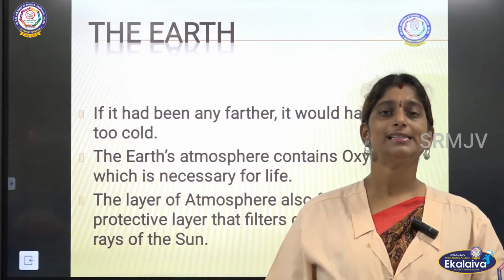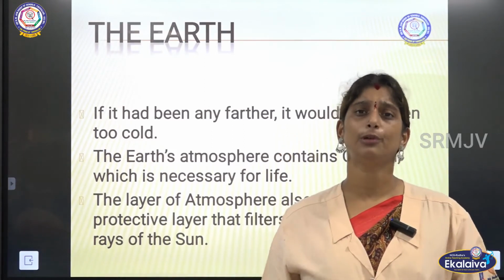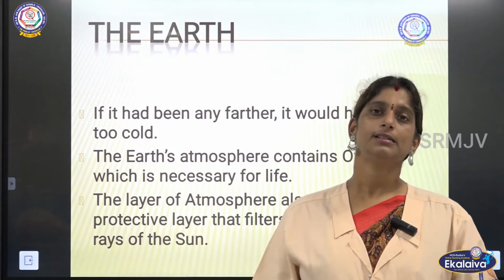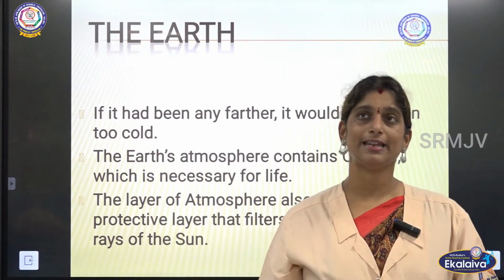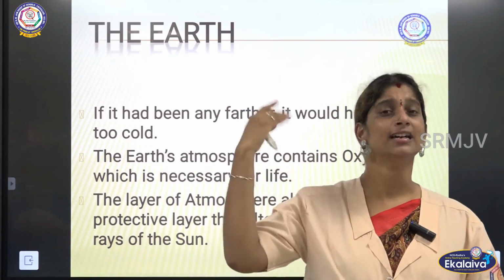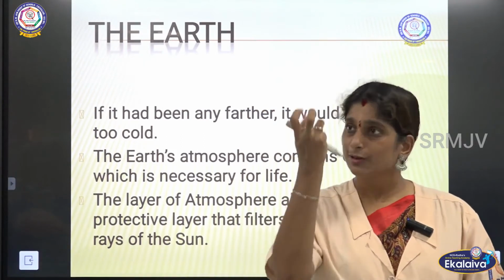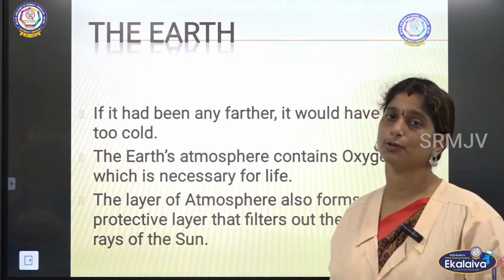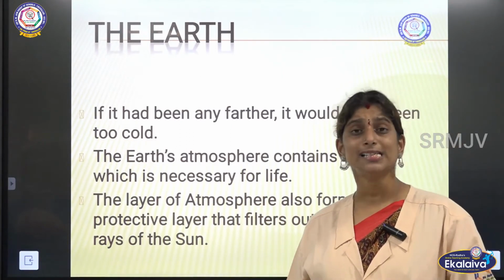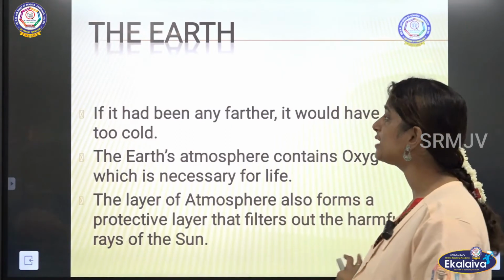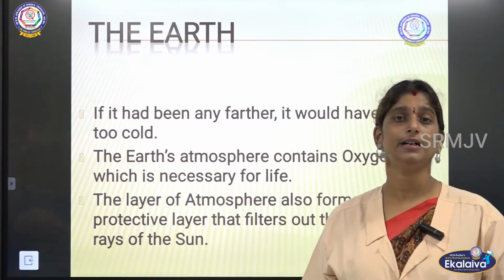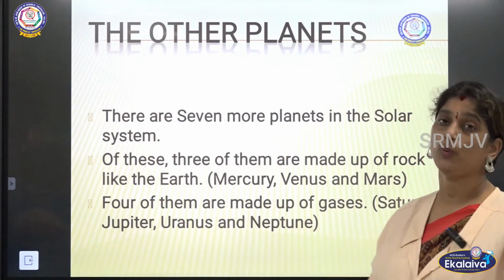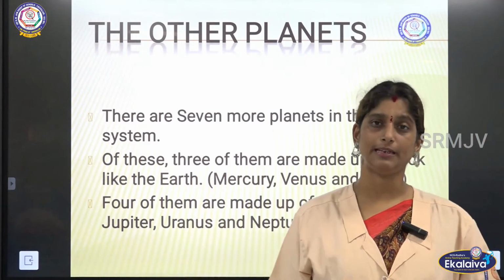No. It also contains harmful rays, which are not good for us. So this atmosphere layer filters those rays and sends them back. It will not let them reach the earth. So that is the work of this atmospheric layer. That is how all these things put together make the earth the planet where we can survive comfortably, right?